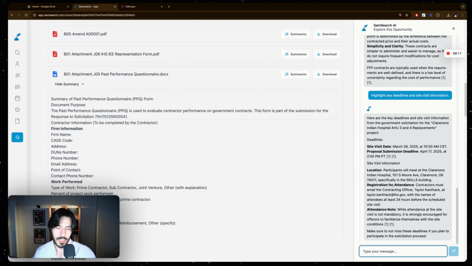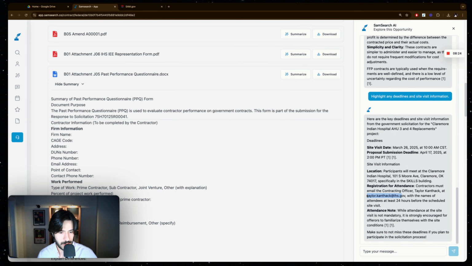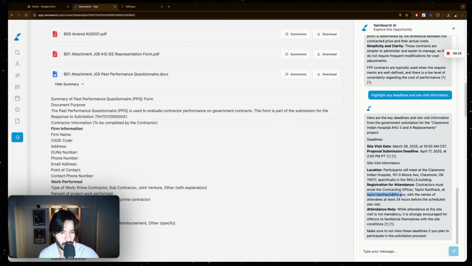But it's also relevant for other contract opportunities. Obviously, each solicitation is different. It would have different deadlines and dates. So you can see we're getting here the site visit and the proposal submission deadline. We're also getting the location where you have to register for attendance. You have to email this officer, I would assume. And then it says that while attending the site visit is not mandatory, it's strongly encouraged for offerors to familiarize themselves with the site conditions. So it's highly recommended that you actually make the visit.